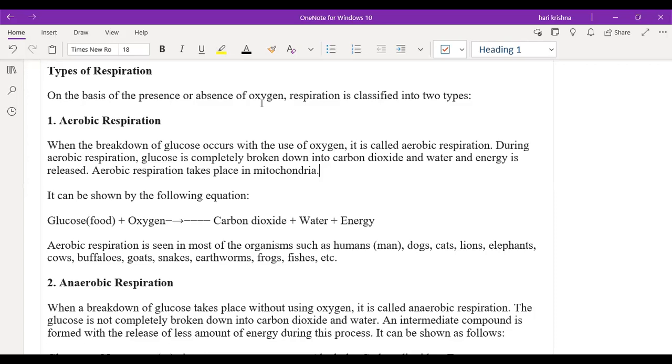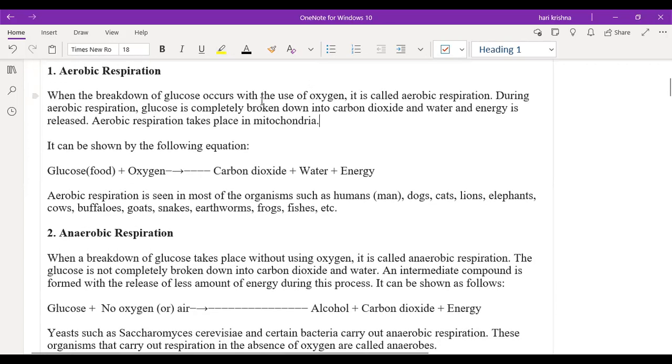Just remember these points. Aerobic respiration occurs most commonly in human beings, dogs, lions, elephants, cows, buffaloes, goats, snakes, earthworms, frogs, and fishes. These are the common organisms in which aerobic respiration takes place. Is it clear for the remaining people except Raghav and Ritvik? Yes, sir. Are there any doubts in this?